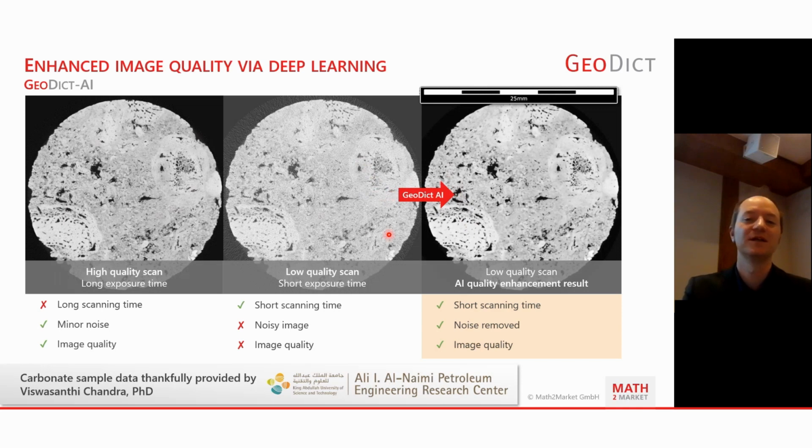If we now apply our trained model on the short exposure time scan, having trained the model on such kinds of rocks, we can reconstruct the ground truth from the low quality scan with just 20% of the scanning time or even less, and get a high quality image which is at least as good as the high quality scan. That requires a lot more time in the lab. So it's a trade-off between lab time and the digital approach, which can be automated to a high degree.